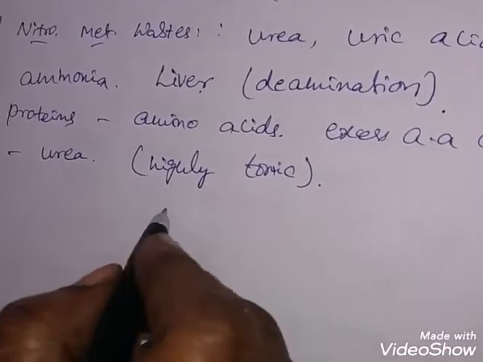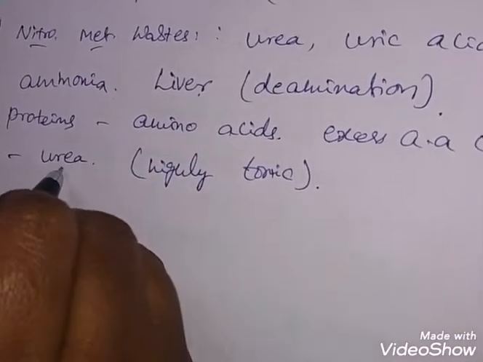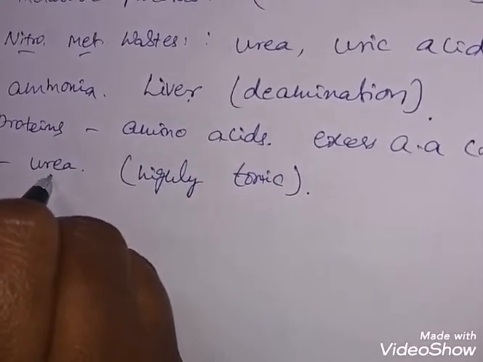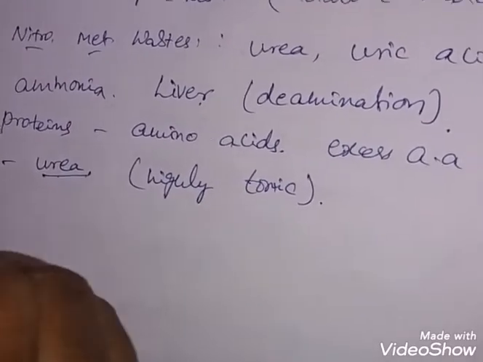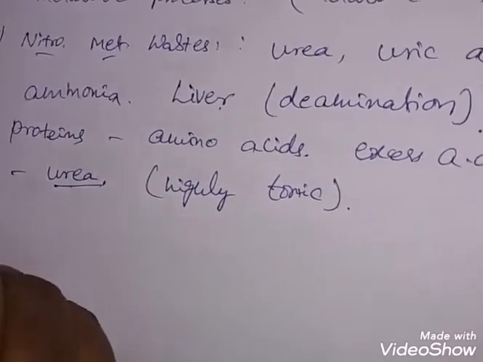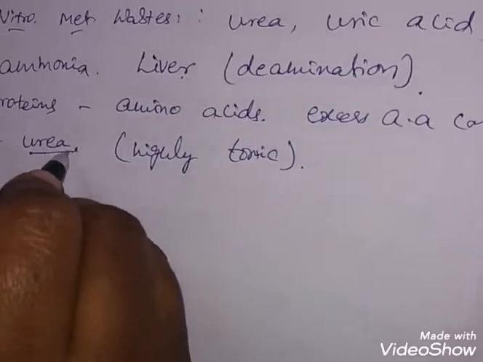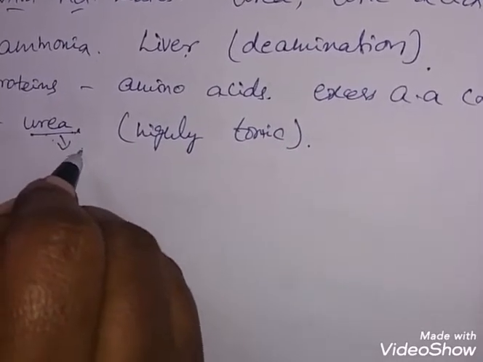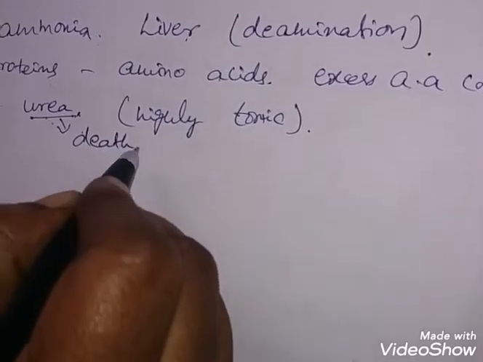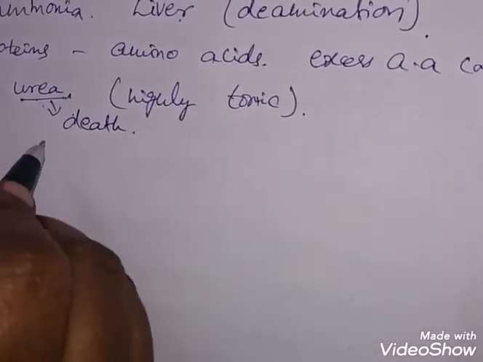So in humans, the major nitrogenous metabolic waste product is urea. If it is stored in the body, it leads to death, so it should be removed.